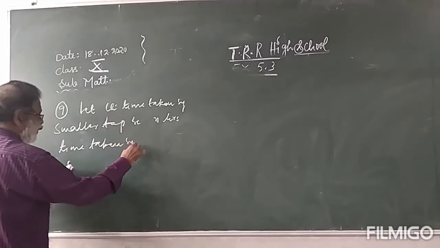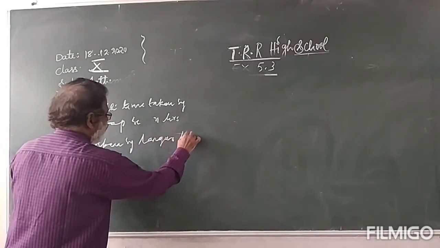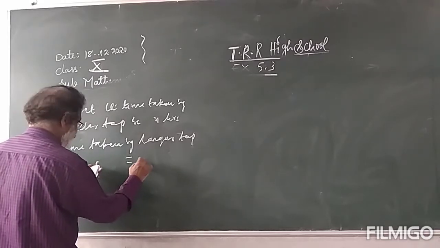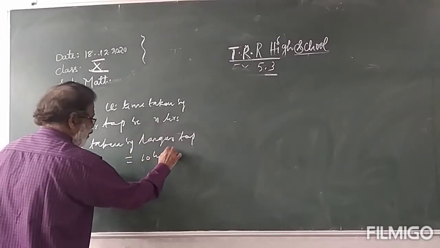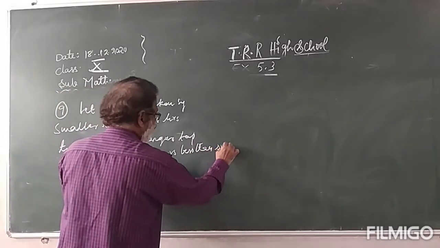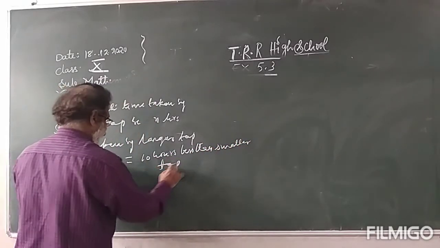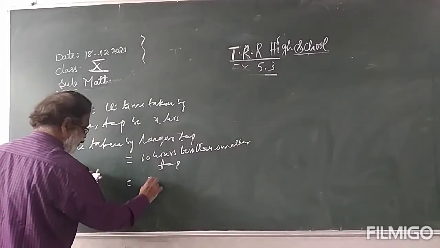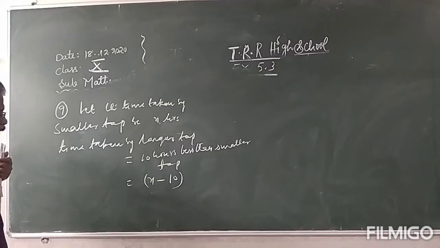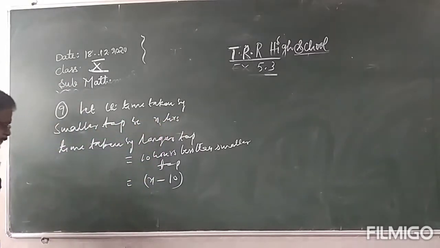Time taken by the larger tap is 10 hours less than the smaller tap. Smaller tap is x. How much less? 10. x minus 10. Time taken by the larger tap is x minus 10. Time taken by the smaller one is x hours.